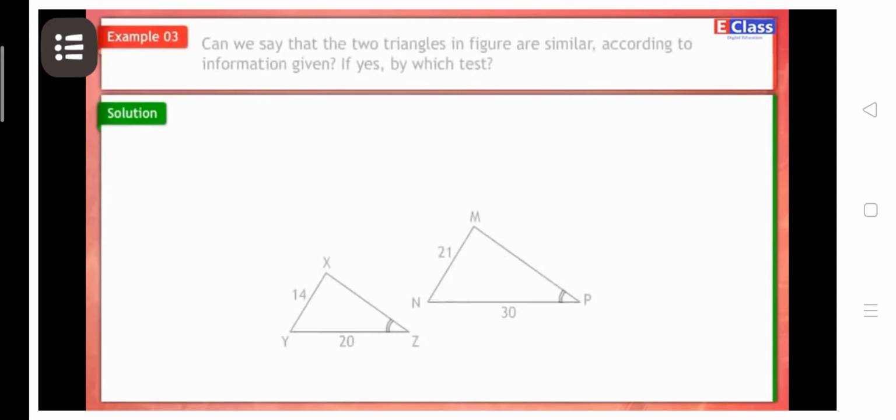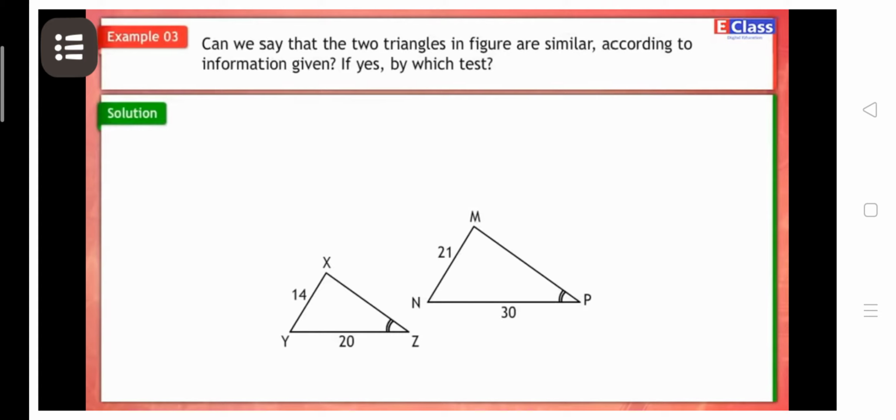Example 3. Can we say that the two triangles in the figure are similar according to the information given? If yes, by which test?